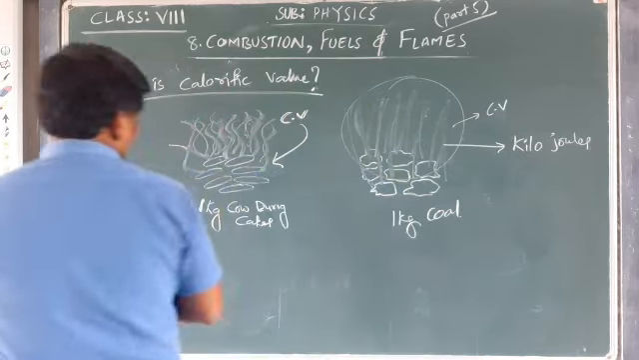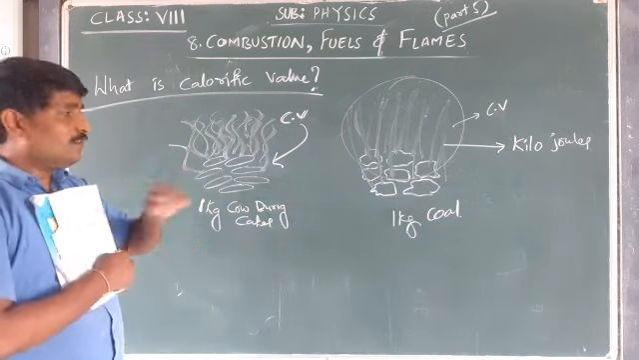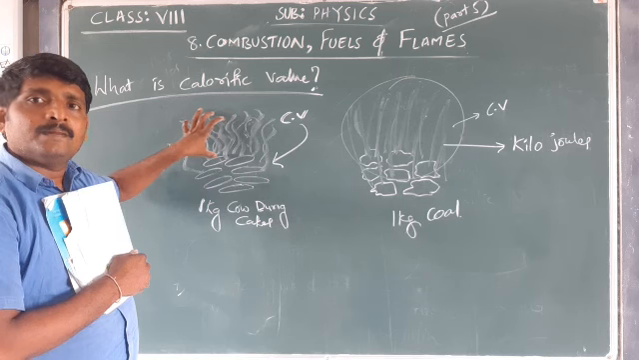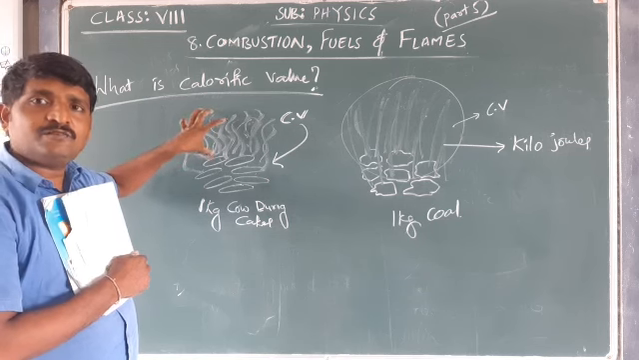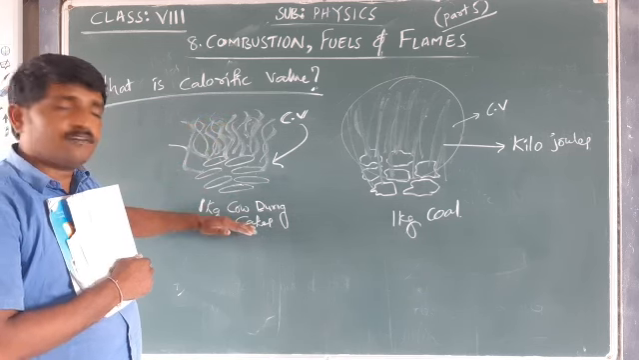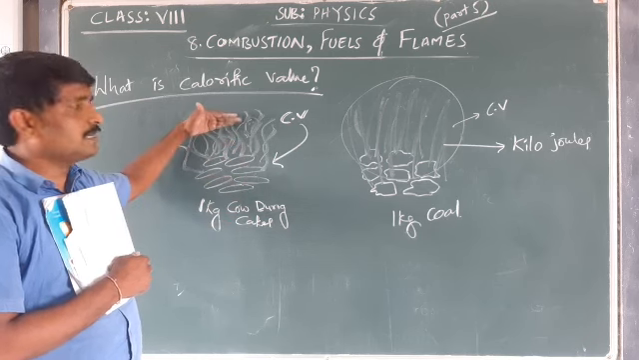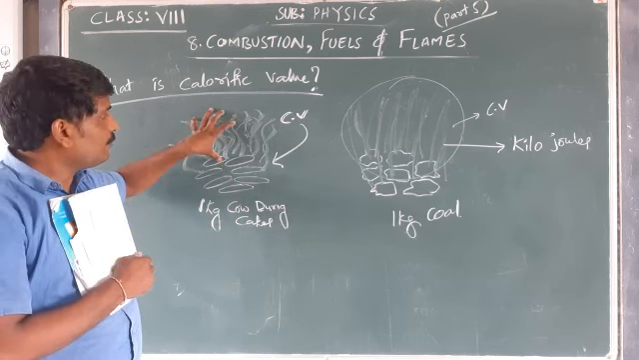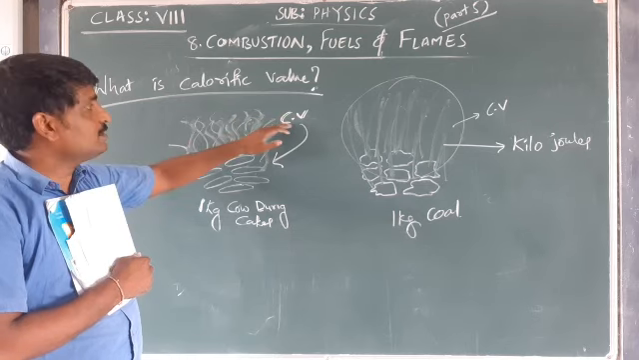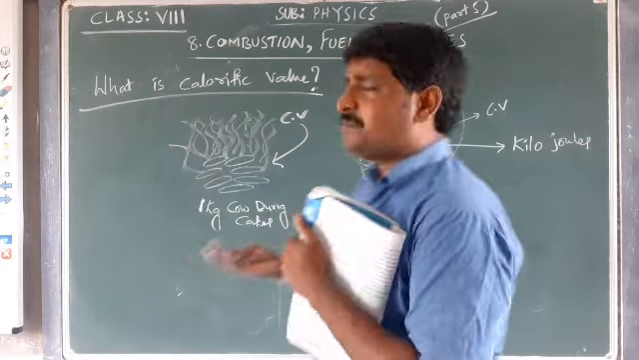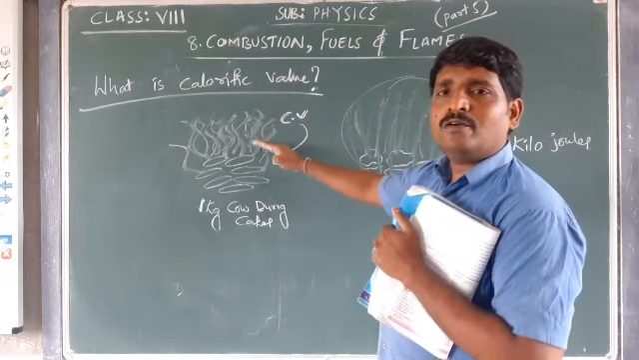Calorific value is the amount of heat which is produced when 1 kg of the respective substance is burned. Suppose 1 kg of cow dung is burned, some amount of heat is produced. That amount of heat is the calorific value of cow dung. Keep in mind that different substances produce different amounts of heat.